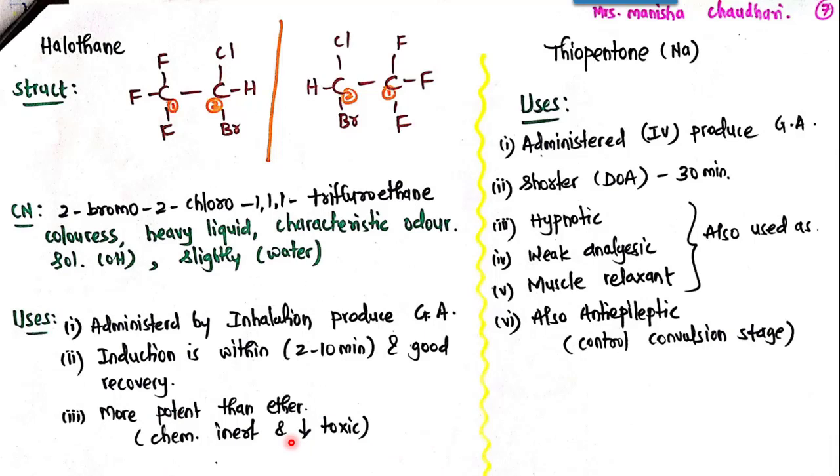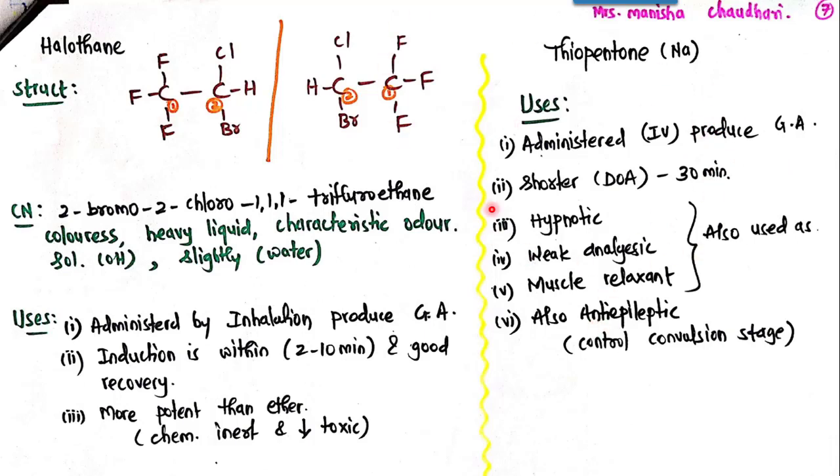And thiopentone, which belongs to the barbiturate class. So thiopentone uses are also important. For the last 2-3 chapters we have been studying drugs acting on the CNS. In the case of sedatives, hypnotics, and tranquilizers, it includes the barbiturate candidates. So for thiopentone, you can see the use, it can also act as a hypnotic. It is a weak analgesic as well as a weak muscle relaxant, and it is administered as a general anesthetic agent through the intravenous route, and it has a short duration of action of 30 minutes.